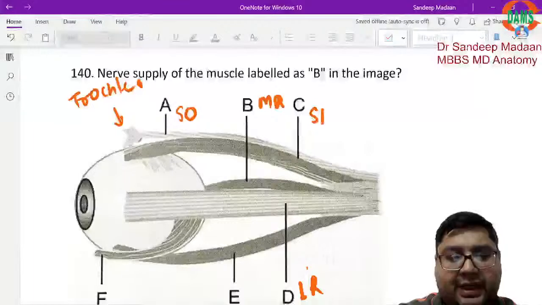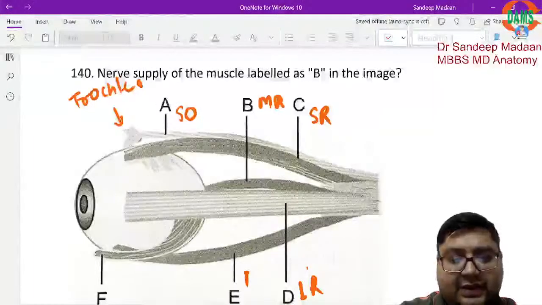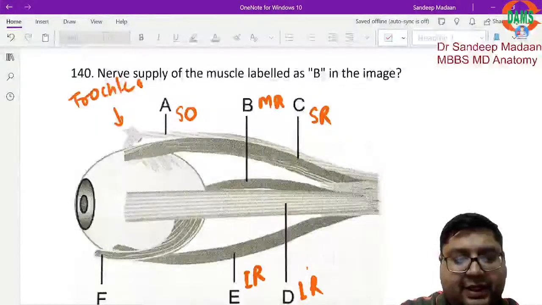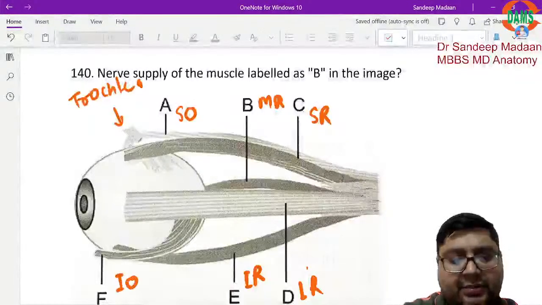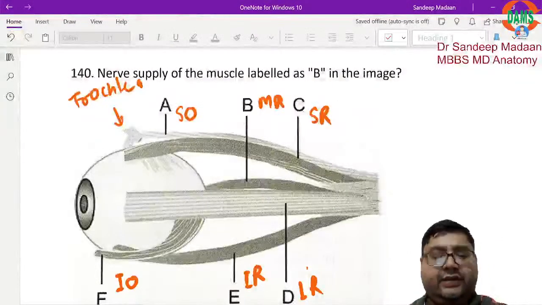What will be C? That is the superior rectus muscle. What will be E? That is the inferior rectus muscle. And what will be F? That is the inferior oblique muscle. So this is how we can identify which muscle is where.